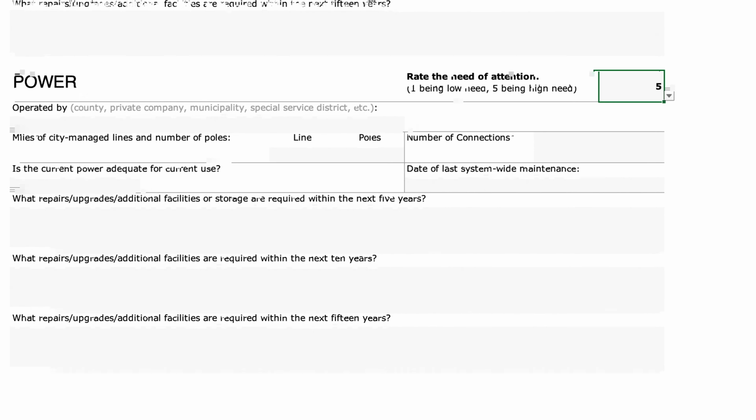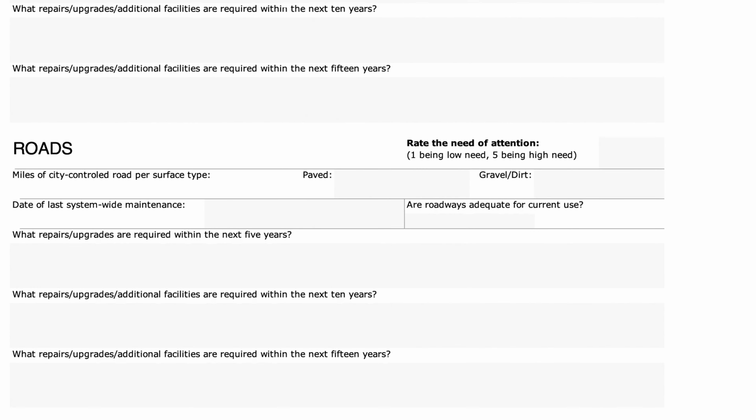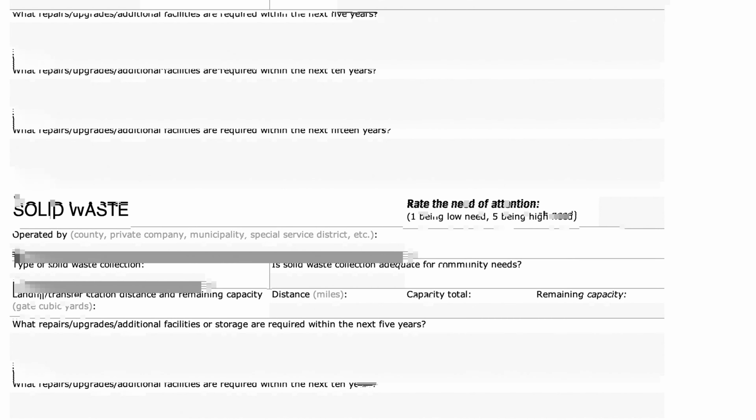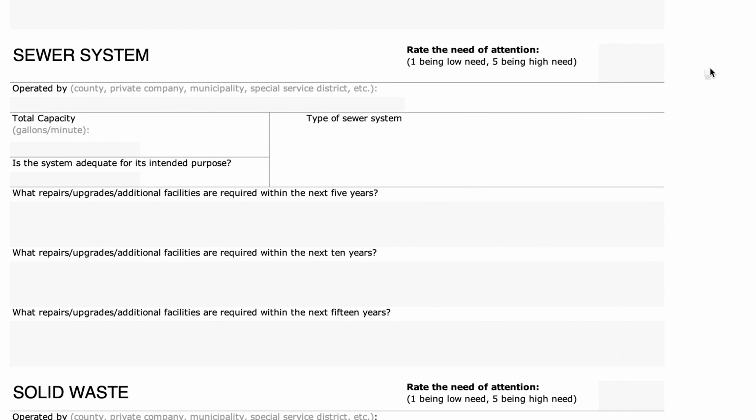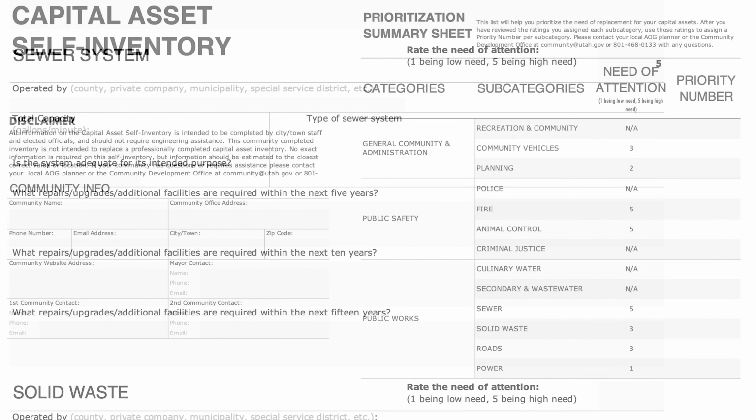At the top of each subcategory, there is a place for your community to rate the need of attention that the individual subcategory requires. For example, if you find a leak in your sewer system during your inventory, you would rate the need of attention to your sewers at a 5. Whereas if your town receives police services through a contract with the county, you would rate police services at a 0 or 1 because it requires little need of attention.